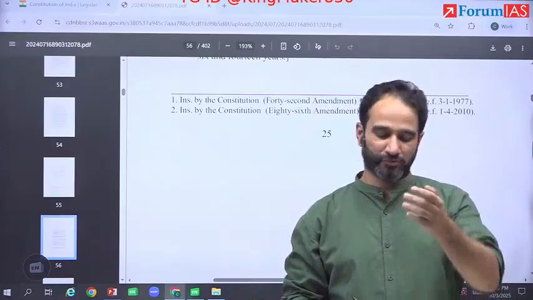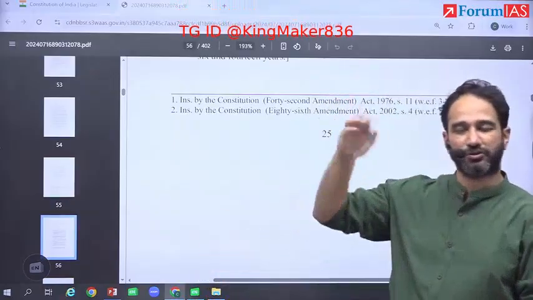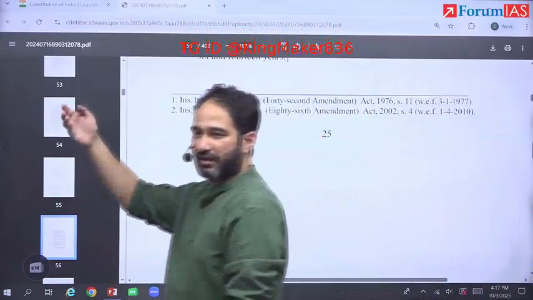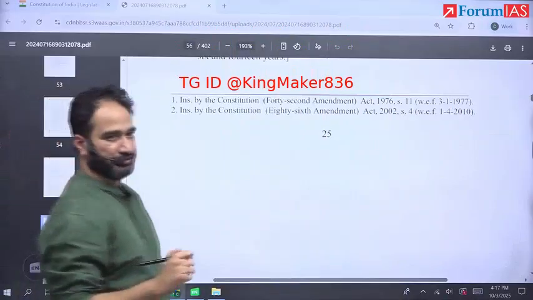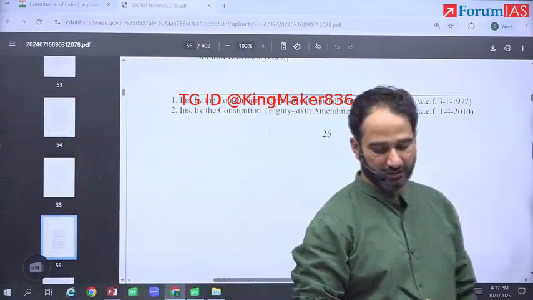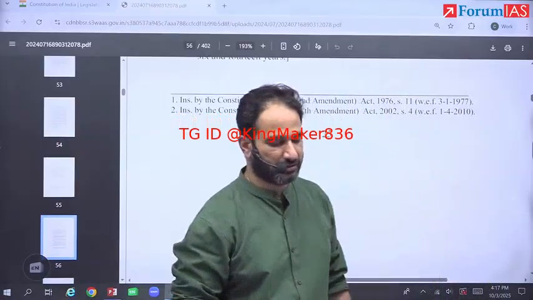Something in one line. You can write aid and advice. Whereby the president works on the aid and advice of the Council of Ministers, and similarly, the governor works on the aid and advice of the Chief Minister and the Council of Ministers. Aid and advice.